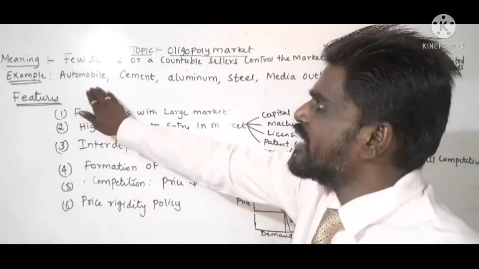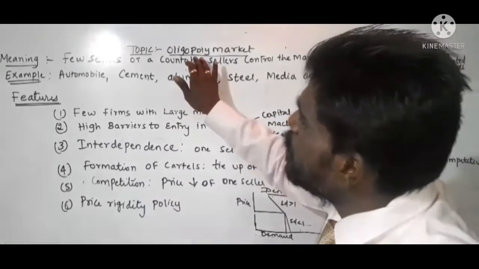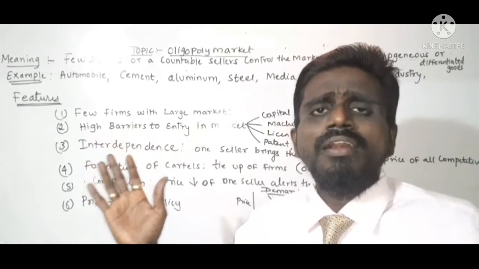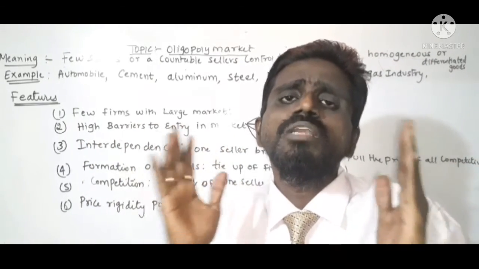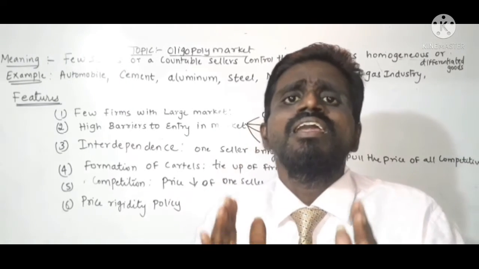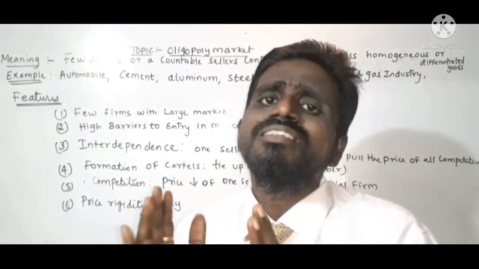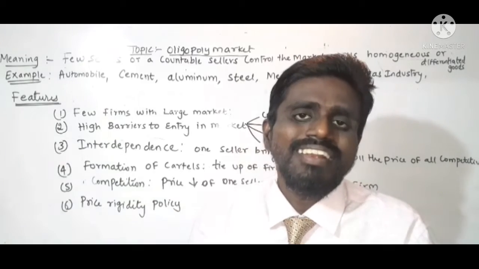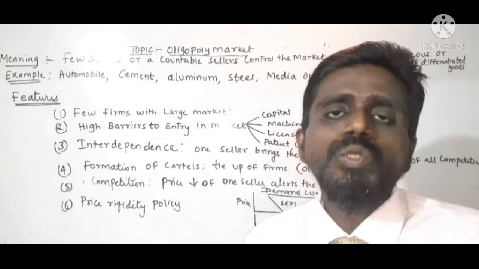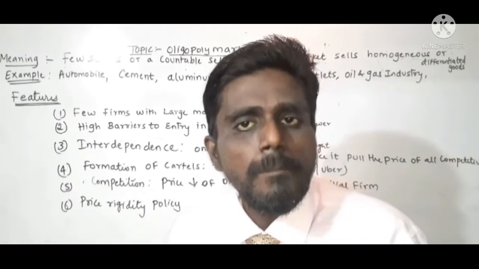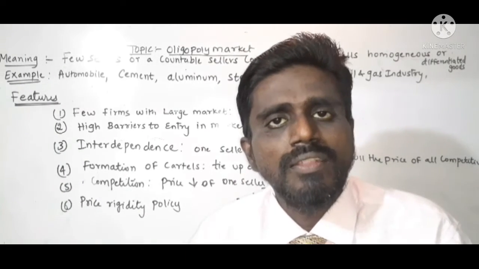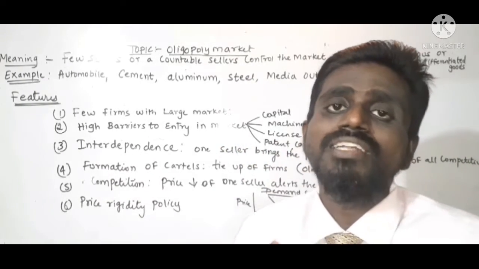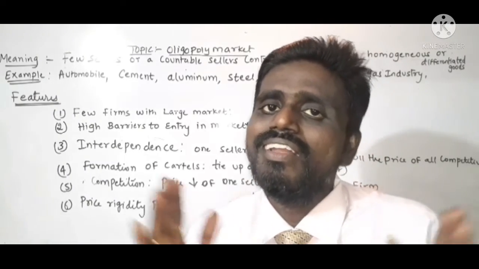In these examples, you can easily see that the seller needs huge capital, a large requirement of machine power, and improved technological manufacturing systems. These are all great barriers in the oligopoly market. That is the reason only few sellers are available, so they have full control of the market. That means their market share is large.